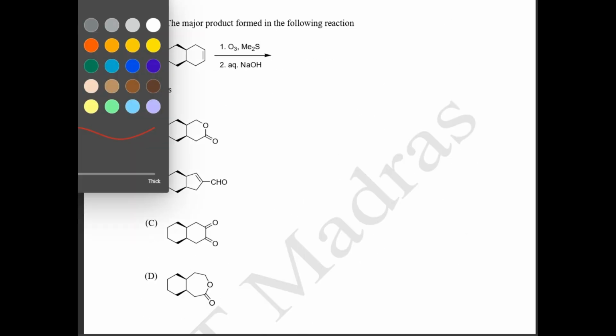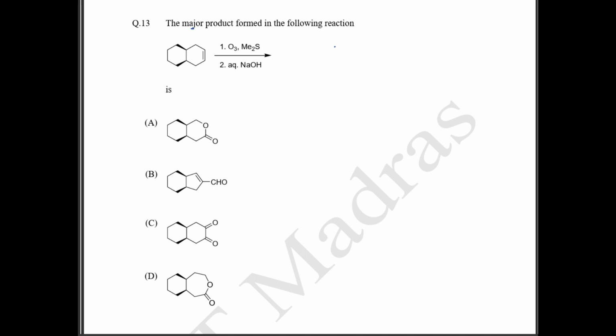Here again they have asked the major product formed in the following reaction, and they have given your ozone. So what typically happens whenever you have your ozone is it is going to cleave your alkene and form aldehydes. Literally there is going to be a formation of aldehydes like this. If you draw exactly, this is going to have your aldehydes like this. This is going to form O minus, and this is going to form your O minus. Okay, and then next they have given your NaOH. Now there are going to be two possibilities.